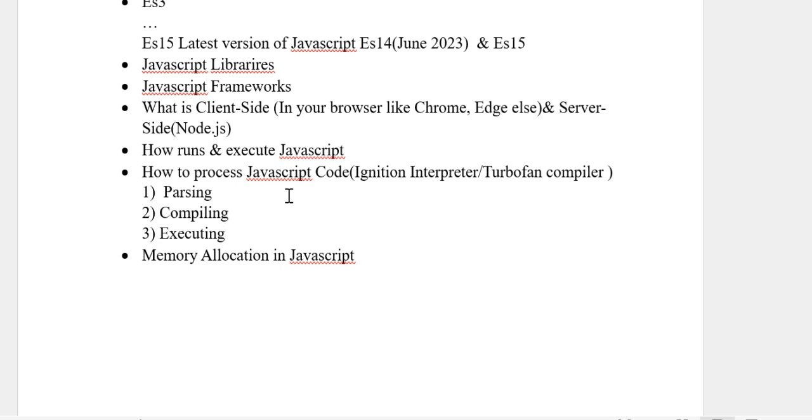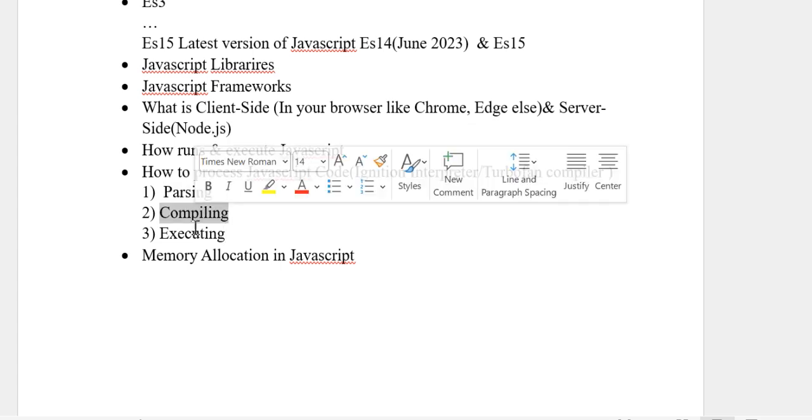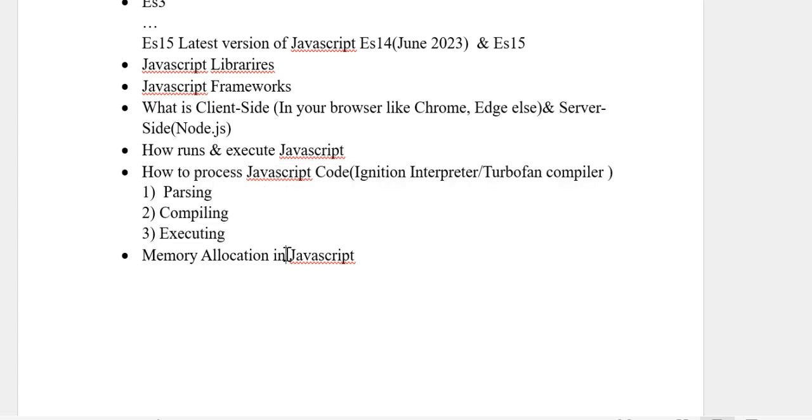You have written JavaScript, and we need to provide the output. JavaScript has multiple phases: parsing, compiling, and executing. And who is responsible for this? Google has developed the V8 engine for Chrome.